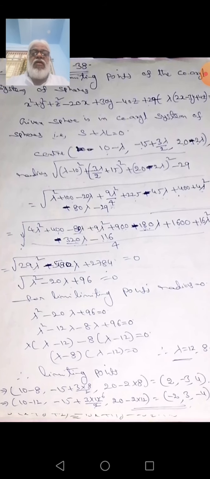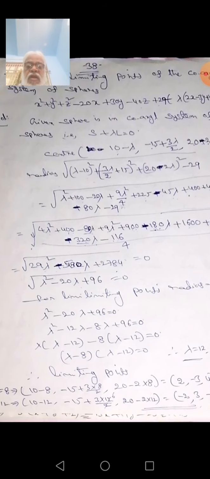12. The limiting points are found if we substitute lambda is equal to 8 and lambda is equal to 12 in the given equation for the center. For lambda is equal to 8, we get (2, minus 3, 4).